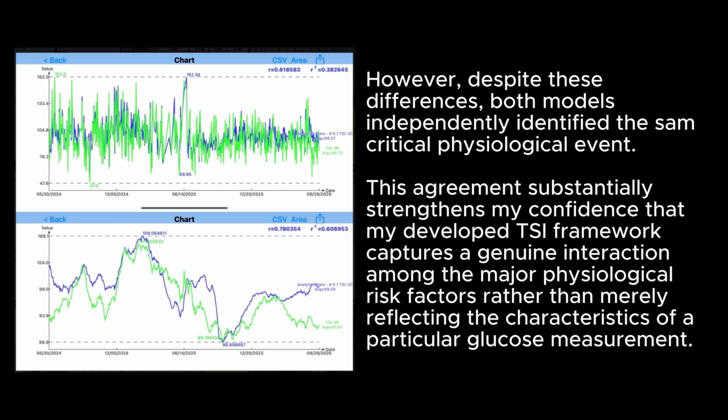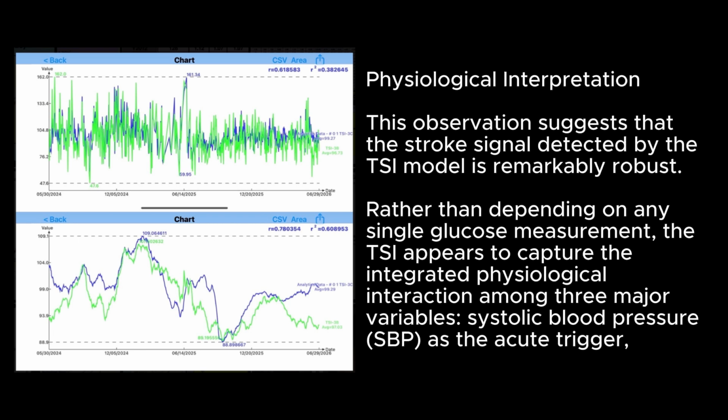However, despite these differences, both models independently identified the same critical physiological event. This agreement substantially strengthens my confidence that my developed TSI framework captures a genuine interaction among the major physiological risk factors rather than merely reflecting the characteristics of a particular glucose measurement. Physiological interpretation: this observation suggests that the stroke signal detected by the TSI model is remarkably robust, rather than depending on any single glucose measurement.